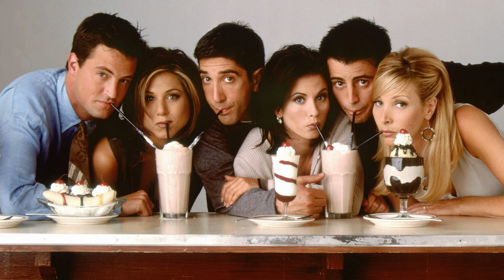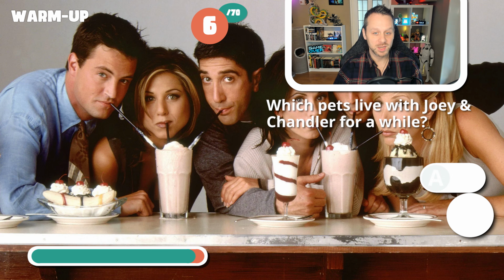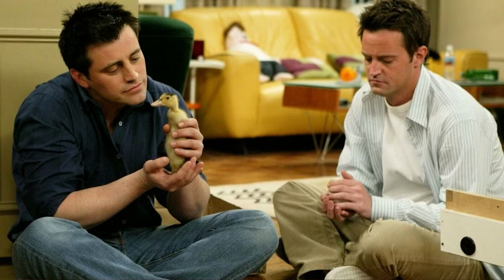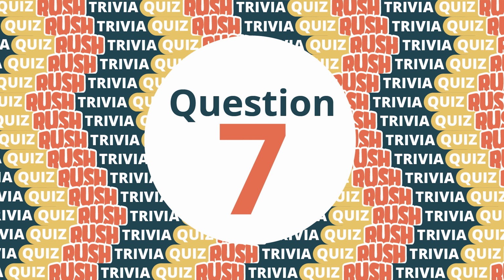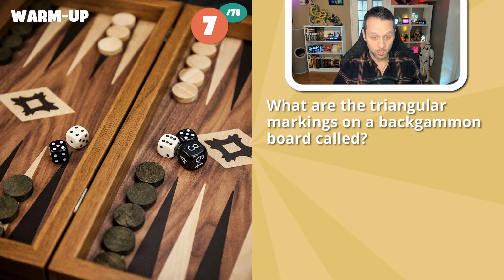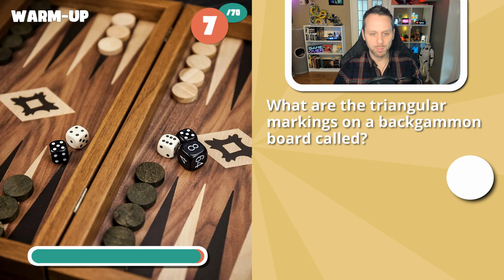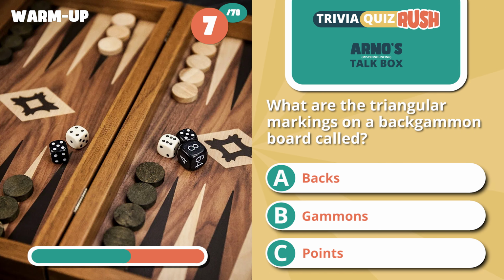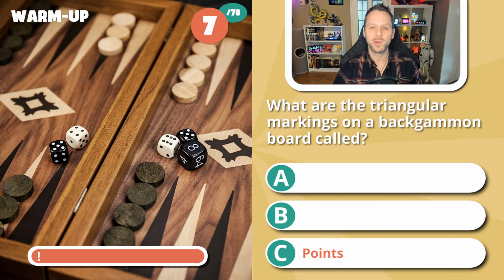Which pets live with Joey and Chandler for a while? Is it a cat and a fish, a chicken and a duck, or a hamster and a turtle? Oh, that one is a chicken and a duck. 7, what are the triangular markings on a backgammon board called? Backs, gammons or points? And correct if you said points.